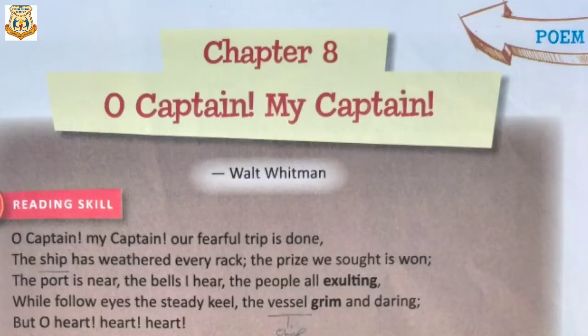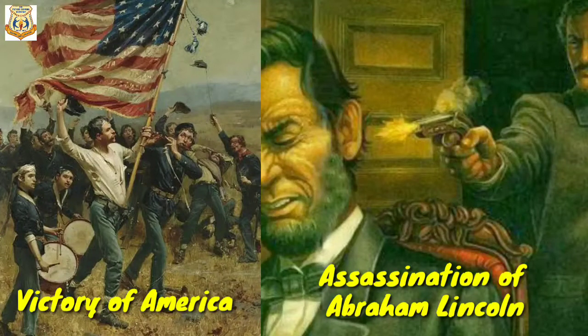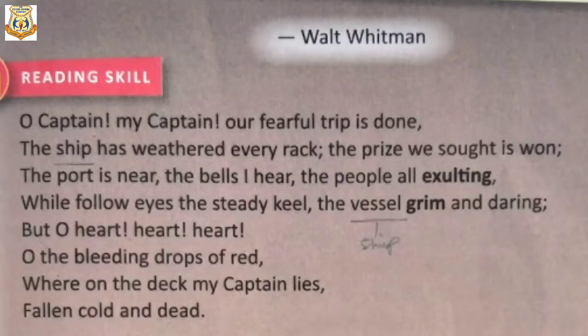So in this poem, the poet has described the victory of America after the end of the Civil War and also the assassination of Abraham Lincoln. So this is the main background of this poem. Now let's go to the text. So look at the first line of the poem.